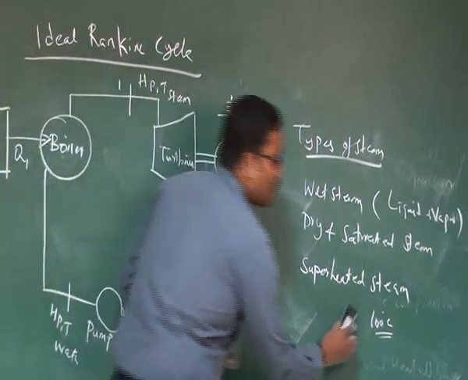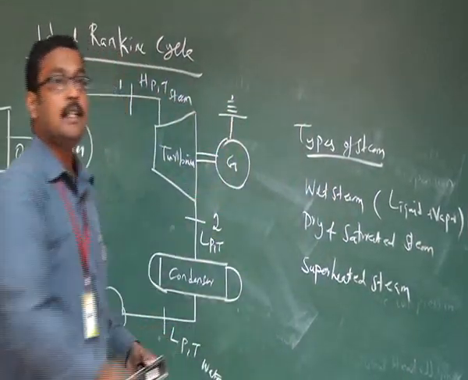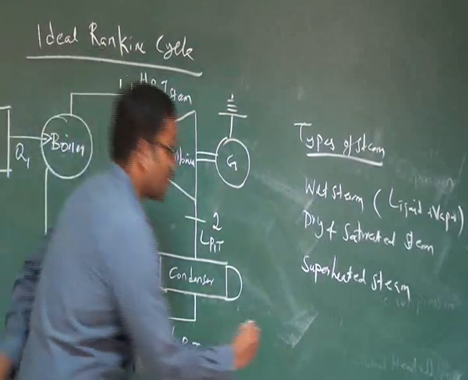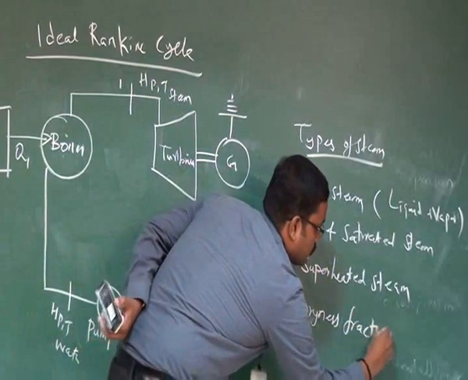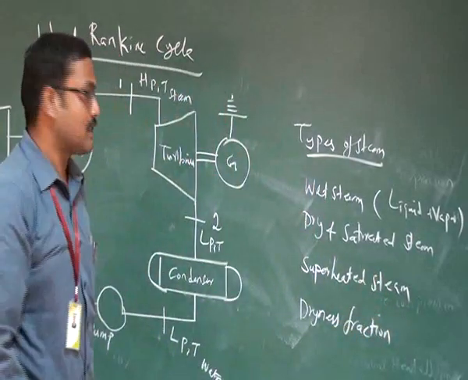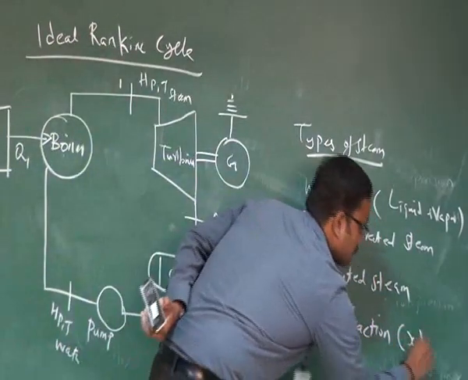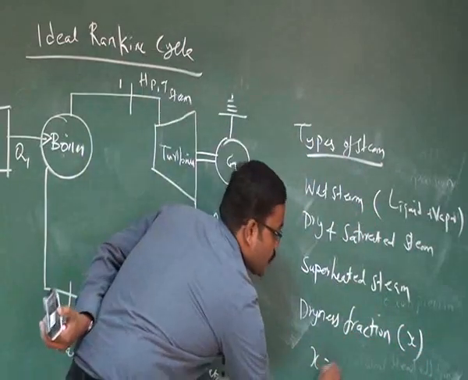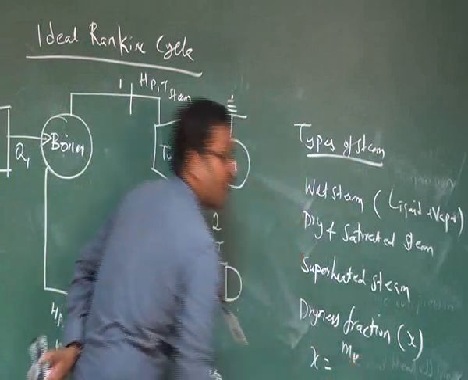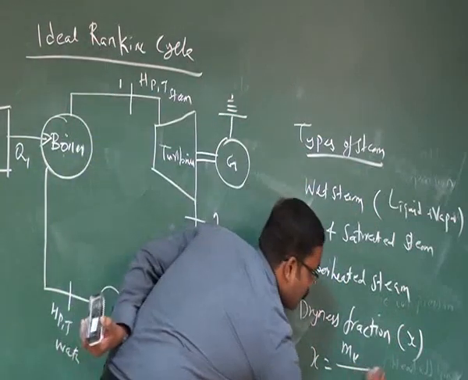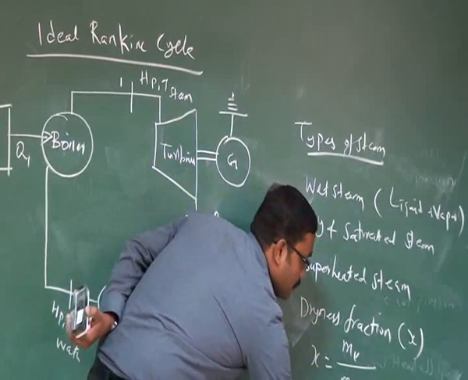So apart from that, we are having one more parameter which measures the quality of steam, that is known as dryness fraction. The dryness fraction is always expressed as X. So X may be a ratio between the mass of vapor present in the mixture to the mass of the mixture.